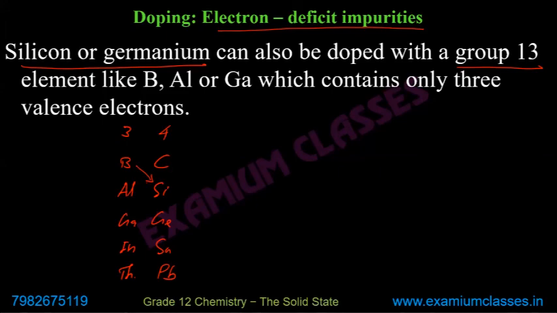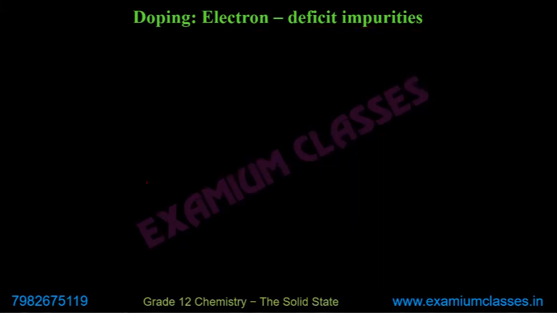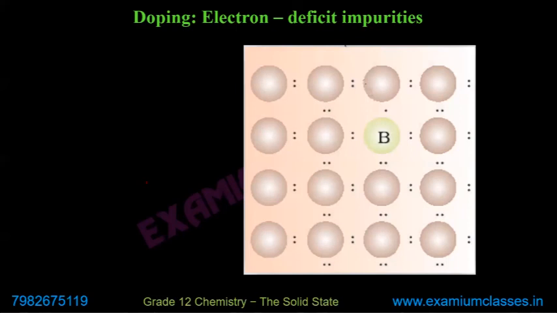Group 13. How does it happen? Understand through the diagram. Earlier there was silicon, silicon, silicon, silicon, and this one was also silicon, and one electron was here.